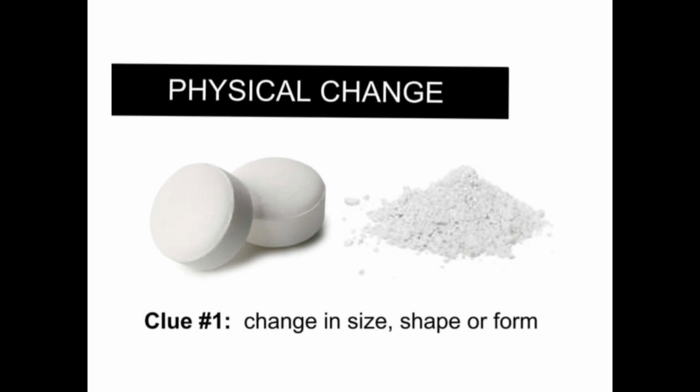You can start with the granules, then cut it into smaller shapes like a lump, and then grind it again and make it a powder. You can have granules, lump, and powder, and these are just changes in size, shape, or form of a particular substance. So a change in size, shape, or form of a substance is also a physical change.